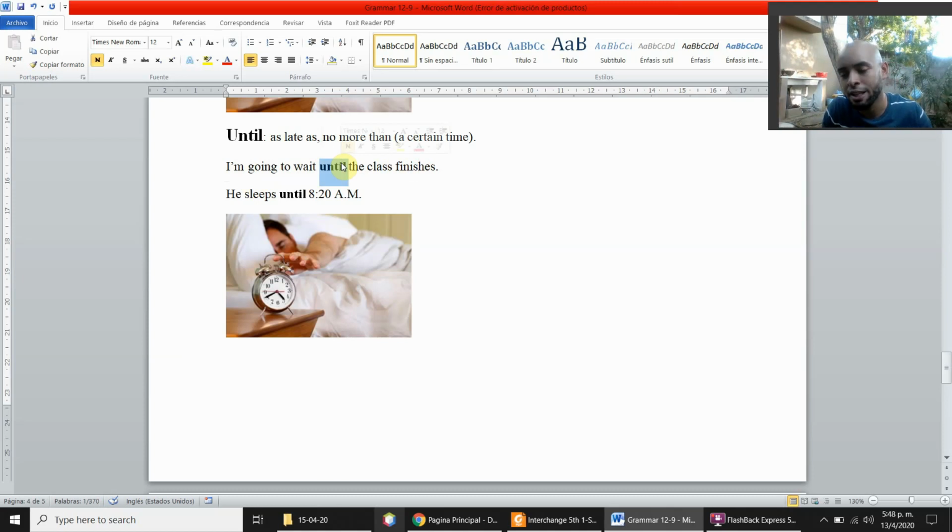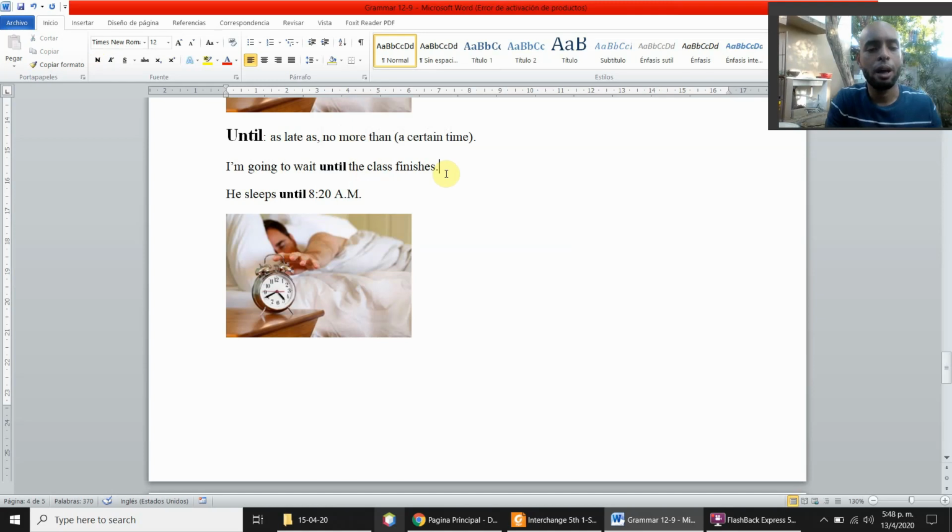For example, if the class ends at 9 p.m., the person is going to wait until 9 p.m. to do something. For example, I'm going to wait until the class finishes to tell the teacher something. It means that the person is going to wait until the class ends to tell the teacher something.